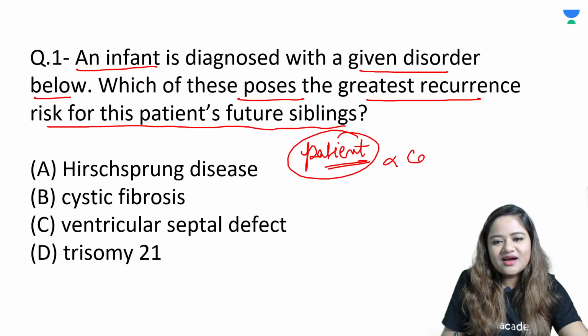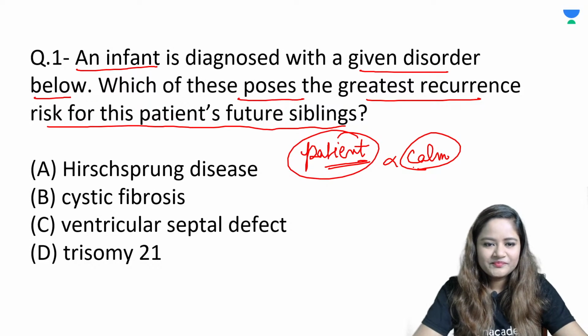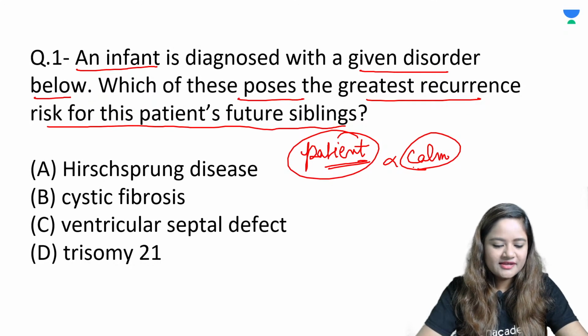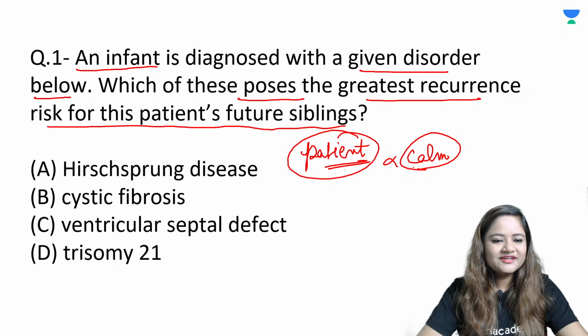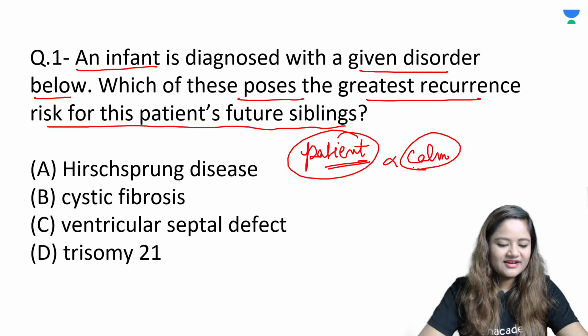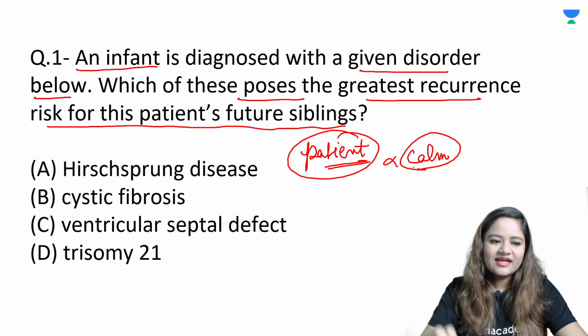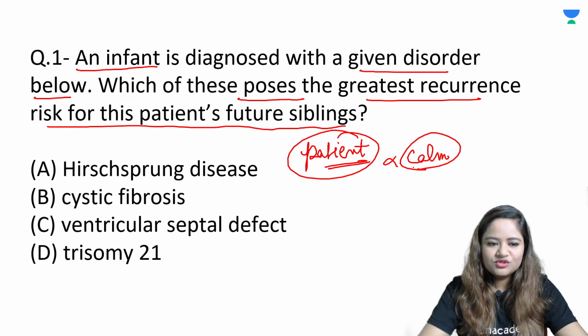If you have patience and you're calm, you'll be able to read the question properly and understand what the question is demanding from you. Please go through all the 4 options and choose the right answer. Option A, B, C, and D. So for those who have jumped into option number D, I was very sure I would get that answer, but please rethink once. Option number D is not the right answer, obviously. It is asking that out of these, that means out of only these 4, which of them would have the highest risk of recurrence in the future siblings?